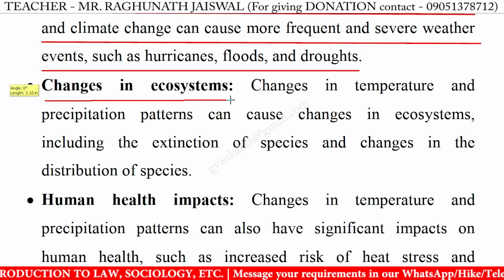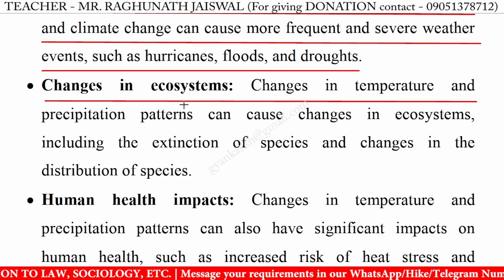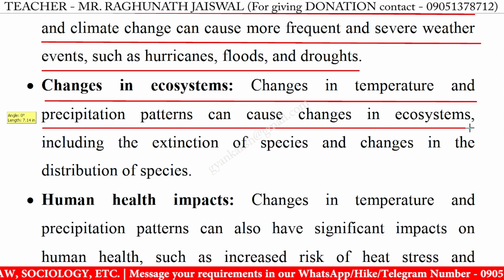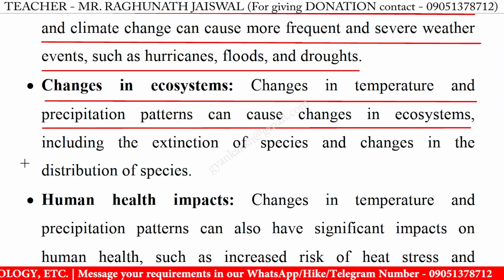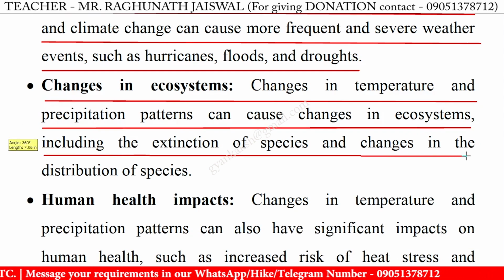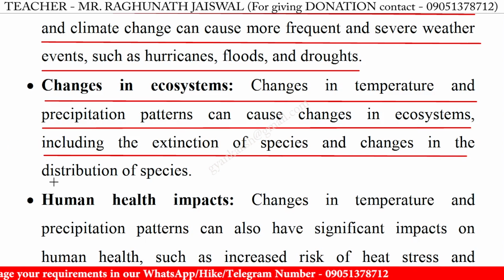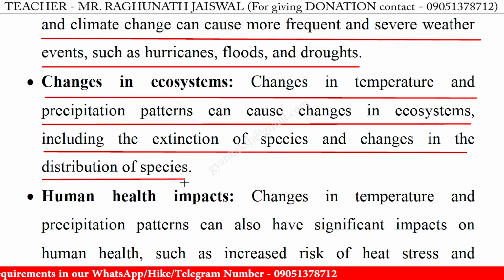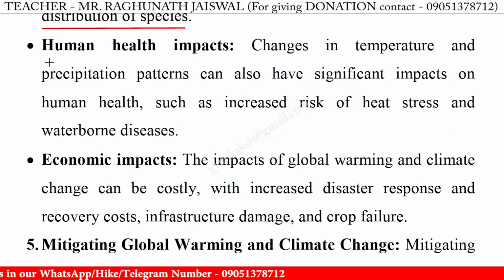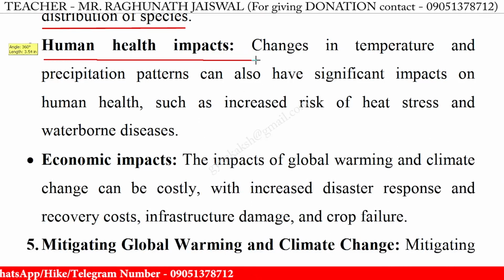Changes in ecosystems. Changes in temperature and precipitation patterns can cause changes in ecosystems, including the extinction of species and changes in the distribution of species. Human health impacts.